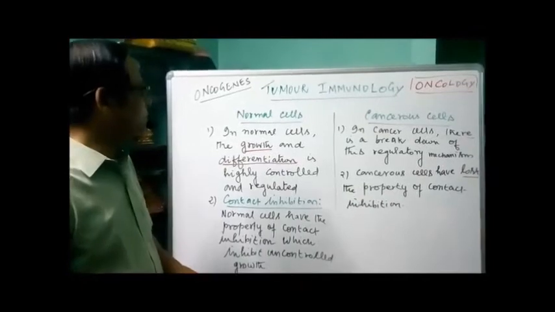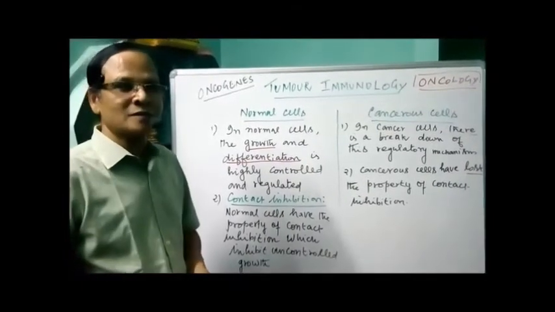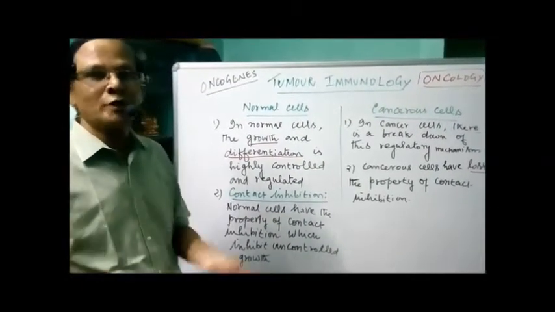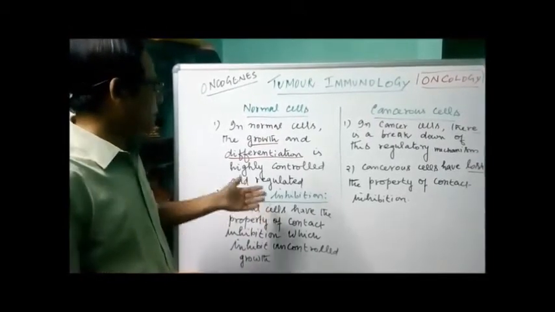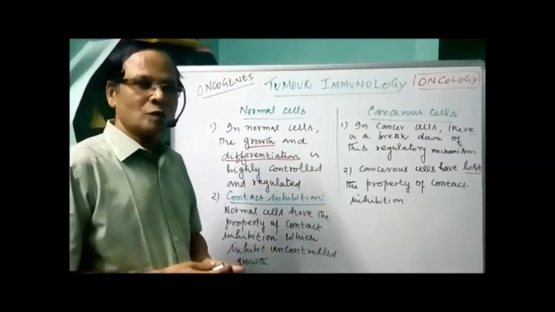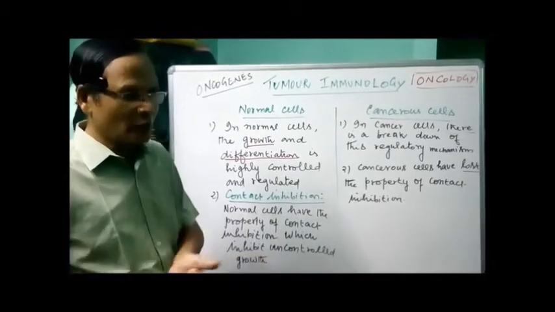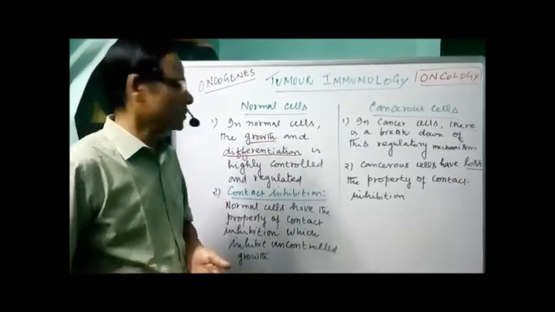What are the differences between the normal cells and cancerous cells with reference to certain basic properties? Here I mentioned two properties. We also have many properties. We have to go for the differences next.